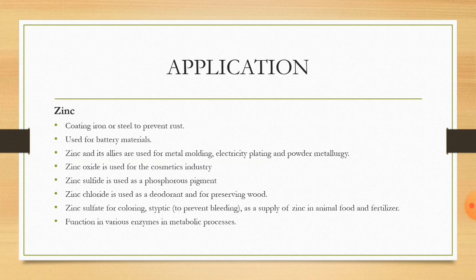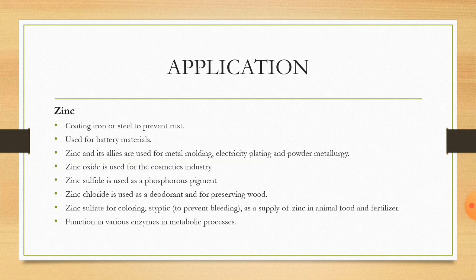The next is zinc oxide. Zinc oxide is used in the cosmetic industry, especially soap, to prevent our skin from drying. Zinc oxide is also used as a white pigment in paint or ink.